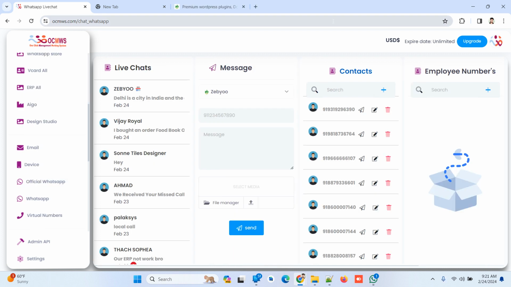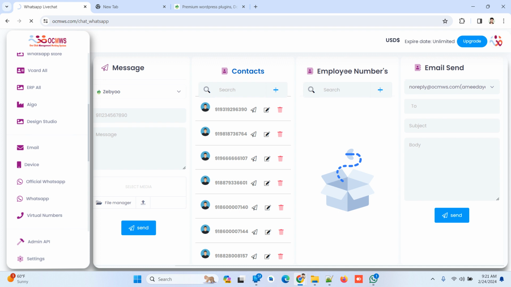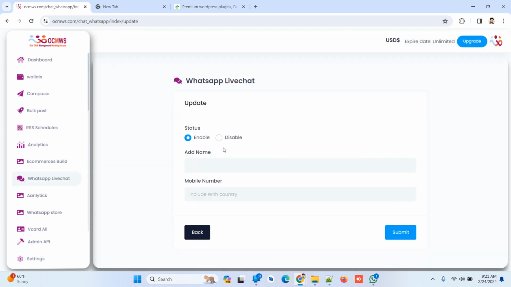Anything, and after that you can add an employee on here. You can add your employee. After that, you can add the name, just like my name, just like that, and the number.